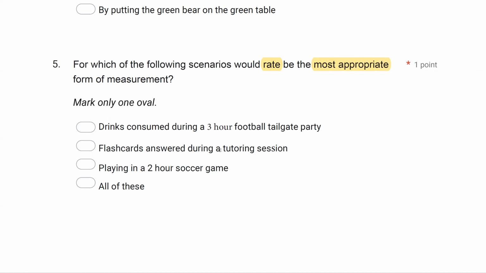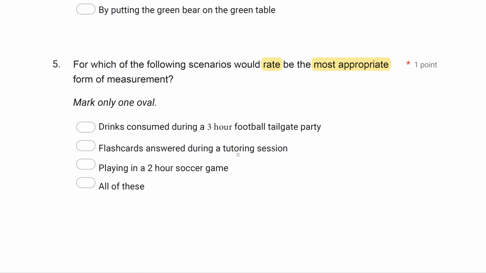B, however, flashcards answered during a tutoring session. Tutoring, if we have flashcards and we're running flashcards, the person can only answer as many flashcards as they're presented. So if I'm only giving you 5 flashcards at a time, well, my rate's going to be limited to 5. Or if I'm not giving you flashcards quick enough, again, my rate's going to be limited. So with something like flashcards answered during a tutoring session, where these flashcards are dependent on this tutor presenting them, it's going to be a little dicey to use rate because it's so dependent on not the learner's behavior, but somebody else's behavior.